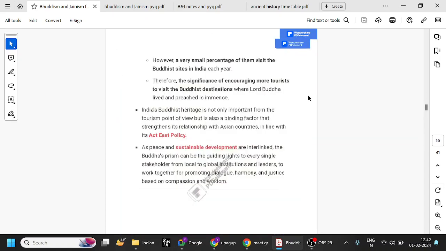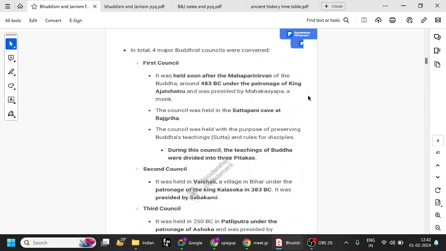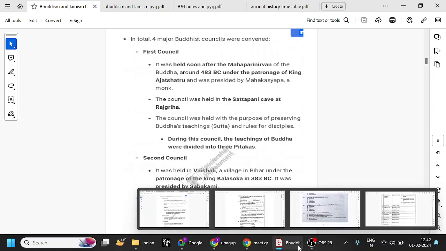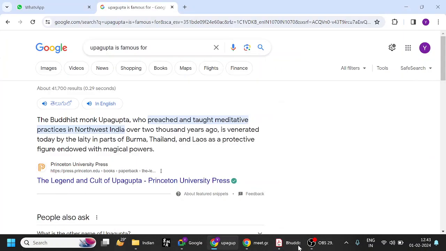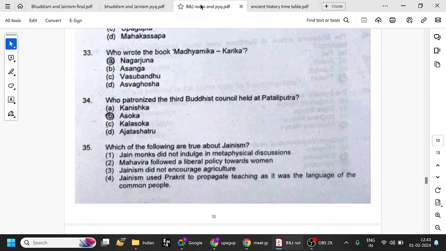Okay. Second one Vaishali. Fine. So first one is Rajagriha, second one is Vaishali, third one is Patliputra, fourth one is Kundaravana, Kashmir. Remember all those things.